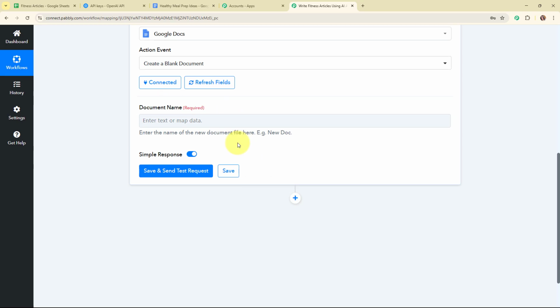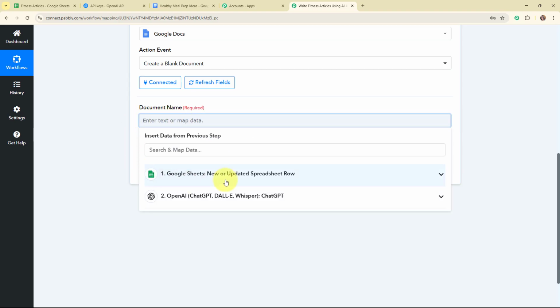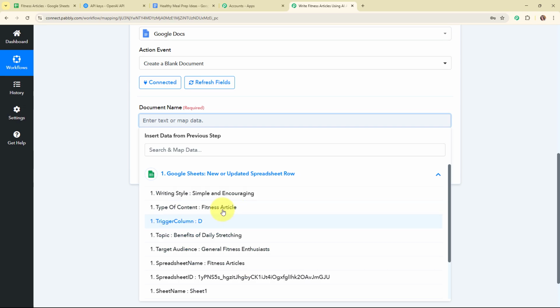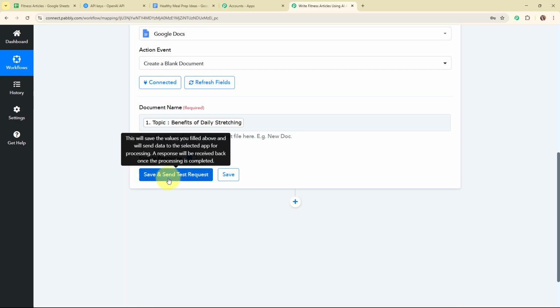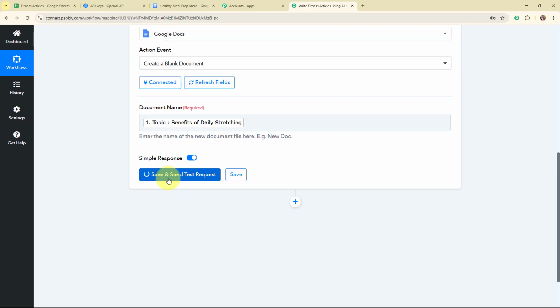So in this document name field, I need to enter the name that I want to give to my document. Here I'm going to enter the topic from the response I received in my Google Sheets. So this is the topic. And now I'm going to click on Save and Send Test Request.